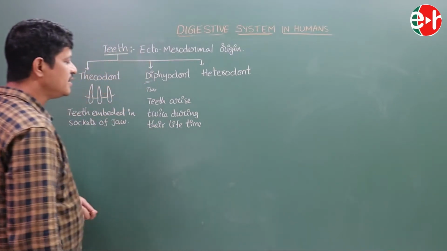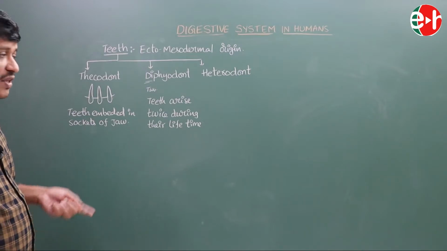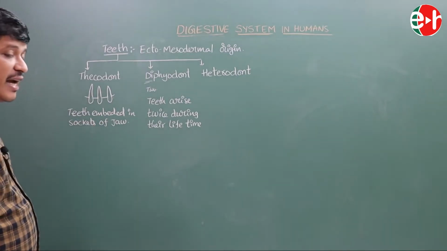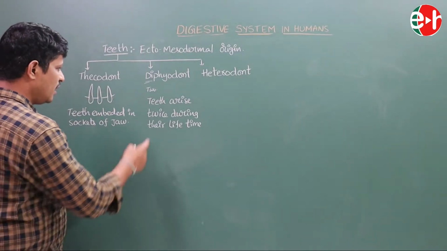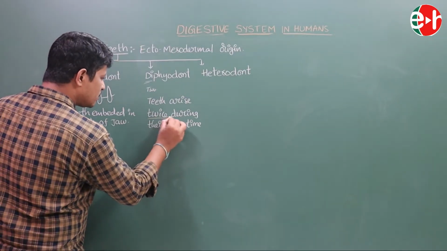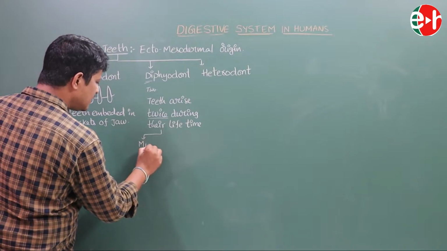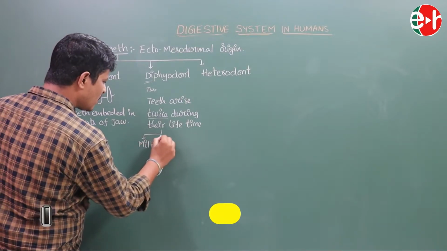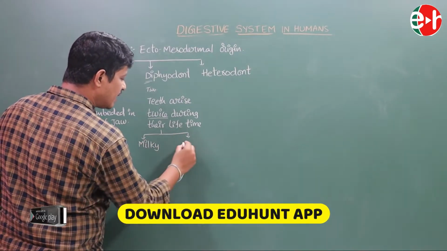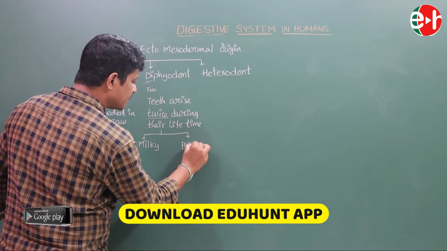Teeth arise twice during their lifetime. This type of dentition is known as diphyodont teeth. In diphyodont teeth, twice means the first one is milk teeth, and the second one is permanent teeth.